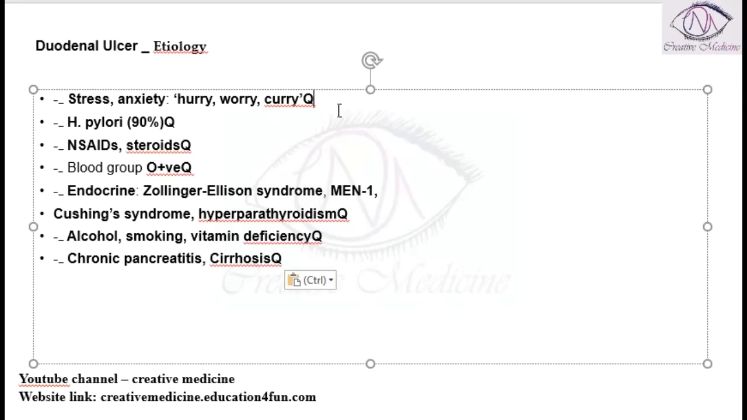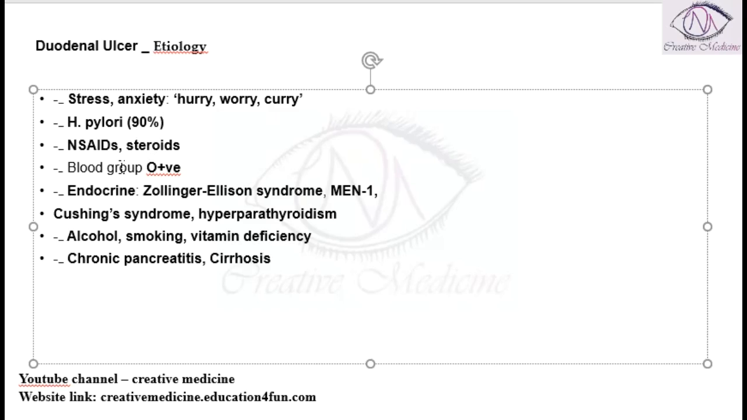It can occur due to stress. Some types of stress can result in duodenal ulcer, like stress and anxiety, where the patient has hurry, worry, and curry type. In these patients, duodenal ulcer is common. 90% of duodenal ulcers are caused by H. pylori infections. Duodenal ulcers also occur in association with NSAIDs or non-steroidal anti-inflammatory drugs or steroids, which can cause